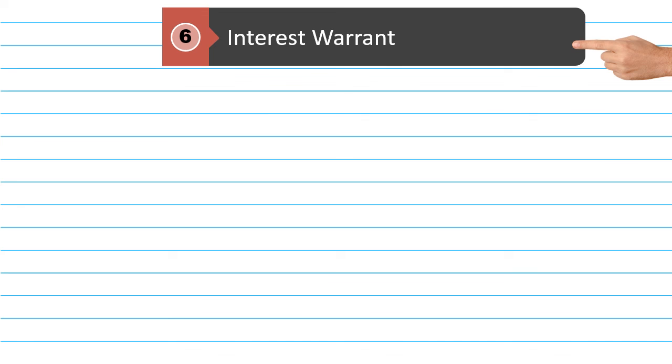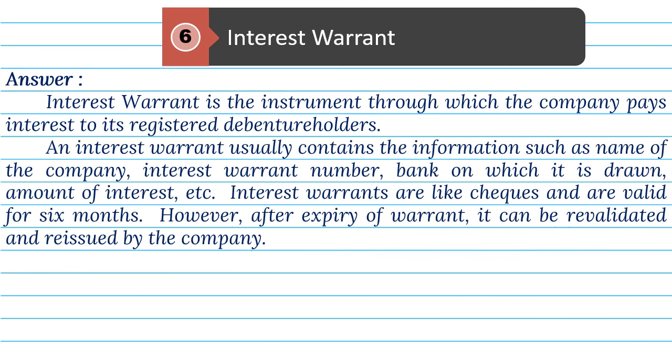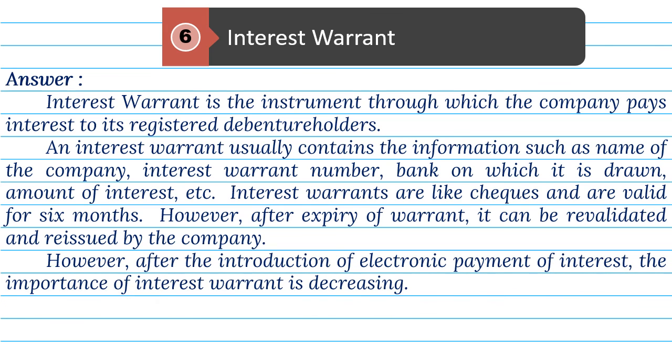6. Interest warrant. Answer. Interest warrant is the instrument through which the company pays interest to its registered debenture holders. An interest warrant usually contains the information, such as name of the company, interest warrant number, bank on which it is drawn, amount of interest, etc. Interest warrants are like checks and are valid for 6 months. However, after expiry of warrant, it can be revalidated and reissued by the company. However, after the introduction of electronic payment of interest, the importance of interest warrant is decreasing.